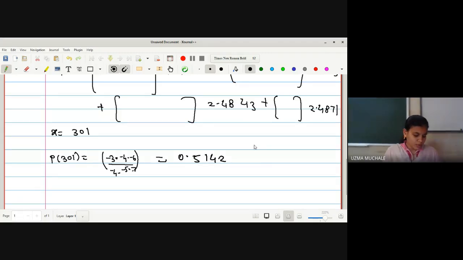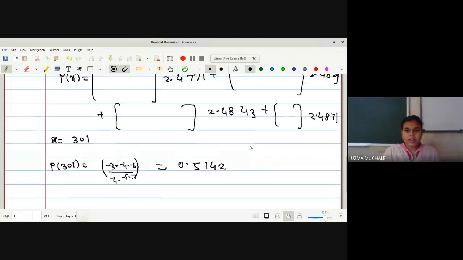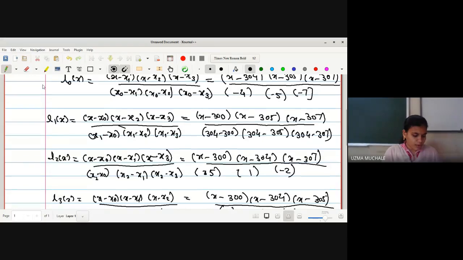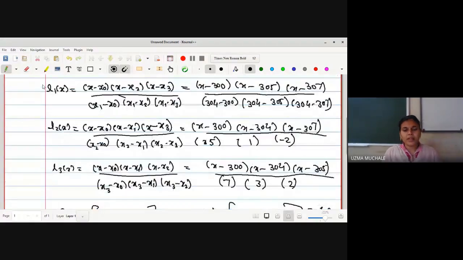So the corresponding answer is 0.5142. Okay, you can cross check here. You have to just put the value 301: 301 minus 304, 301 minus 305, 301 minus 307, and just divide these numbers and you will get the result. L naught of x, we have got the value, it is 0.5142. Have you understood this step?